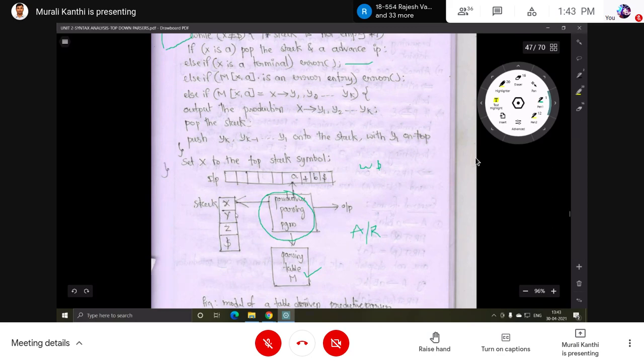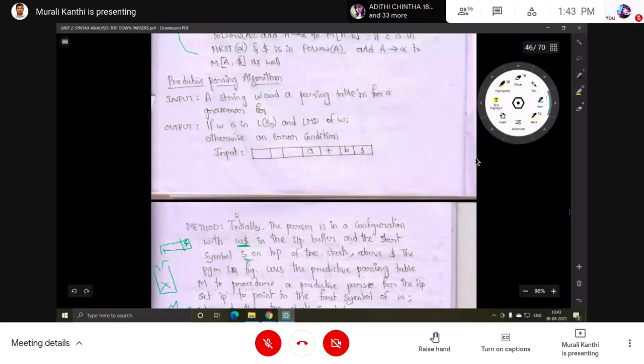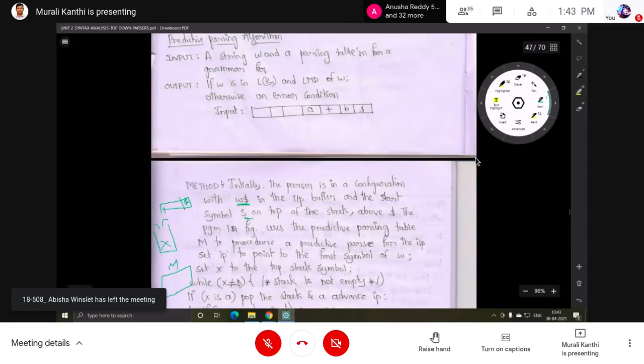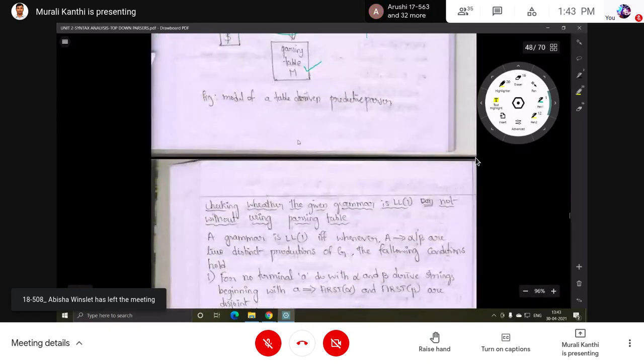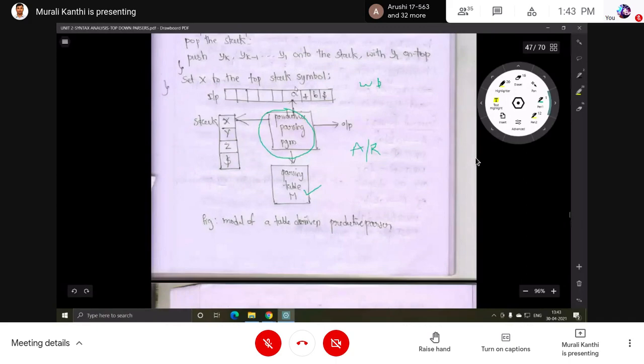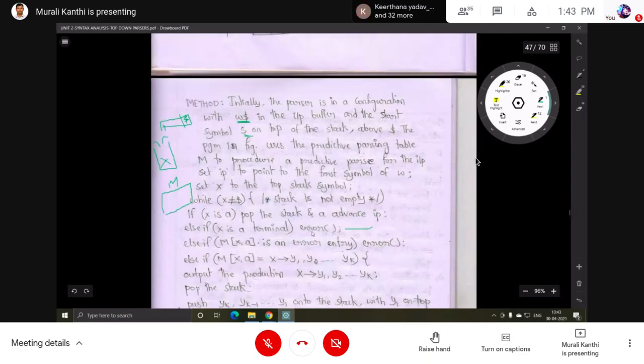This is the predictive parsing algorithm, or predictive parser. Theoretically, if you get a question, you are supposed to write this entire procedure. Draw the diagram and explain this procedure theoretically, or you can write the algorithm also.